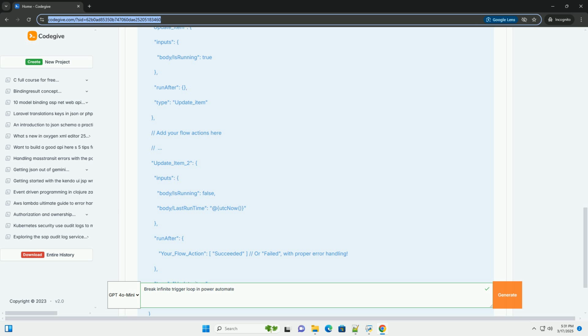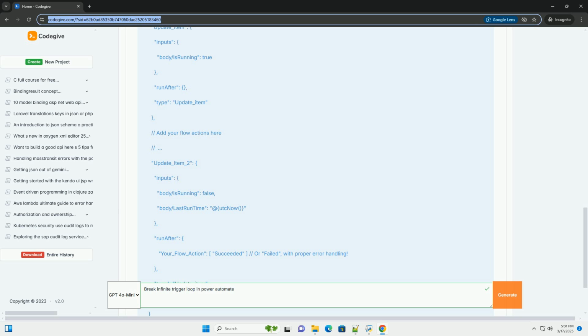Your flow actions: this is where you insert the core logic of your flow. Update item, set is running to no and update last runtime: after the flow has completed its actions, this action updates the is running field to no and updates the last runtime field with the current date and time.